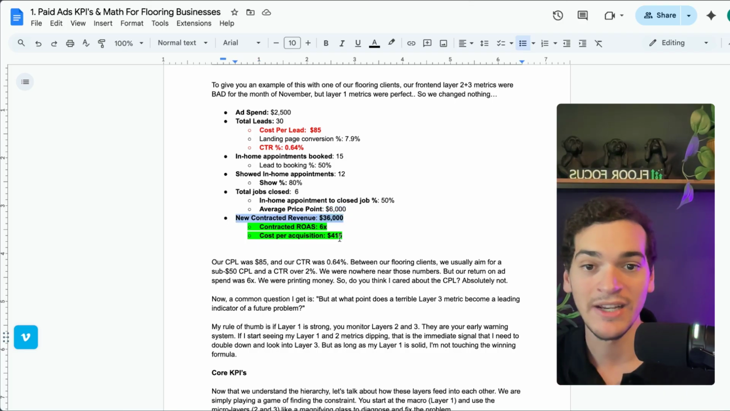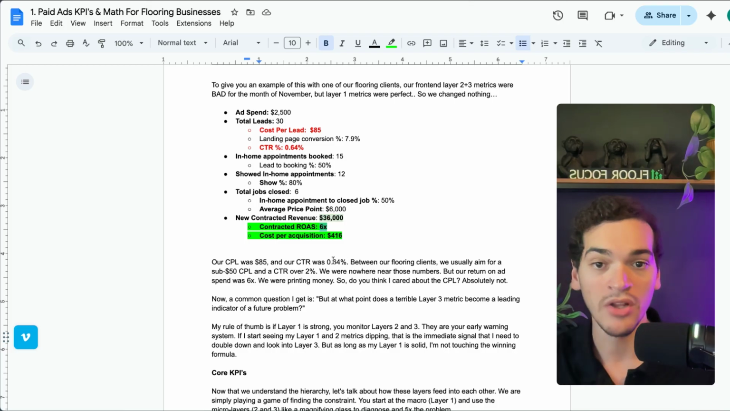So if you look at the layer one metrics, which are these ones, how much revenue was contracted, what was the contracted return on ad spend, and what was the customer acquisition cost. You can see they generated $36,000. It was a 6-to-1, meaning they put $1 in, got $6 out, and every customer cost them $416. So when looking at these metrics, there's nothing we would change in this because they're profitable. All they have to do is double, triple their ad spend because the layer one metrics are looking good.